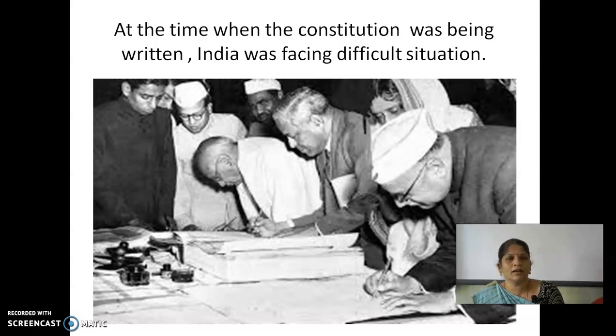Many places were declared princely states, which was also a problem, and there was the question of how to divide the country into states. There were different types of people, such as tribals, peasants, and educated people, so how could they give the constitution? So India was facing difficult situations when they framed their own constitution.